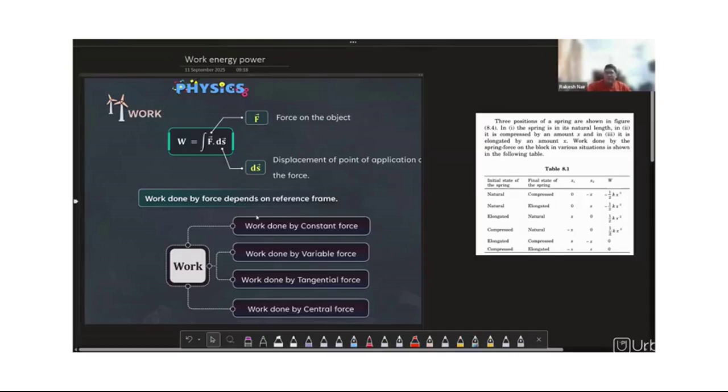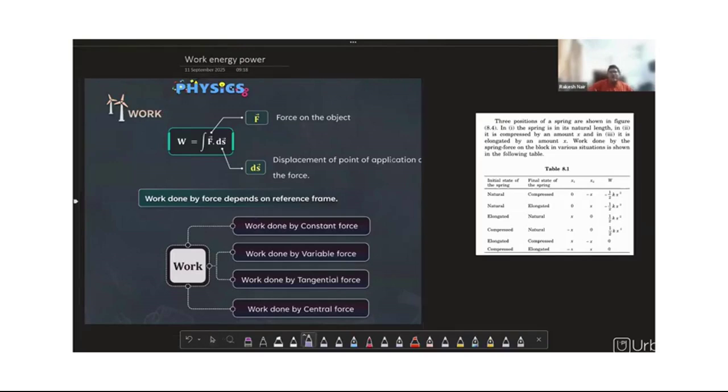So, what do you mean by work? Work in physics is said to be done when force and displacement are acting together. That means a force acts upon a body and it displaces from a certain position, x equals 0, to position x equals x dash. So there is a displacement seen and a force or an external agency is getting applied, and the dot product of it is giving you work.